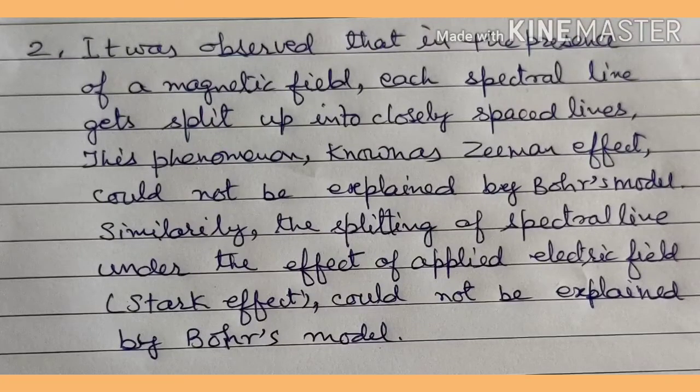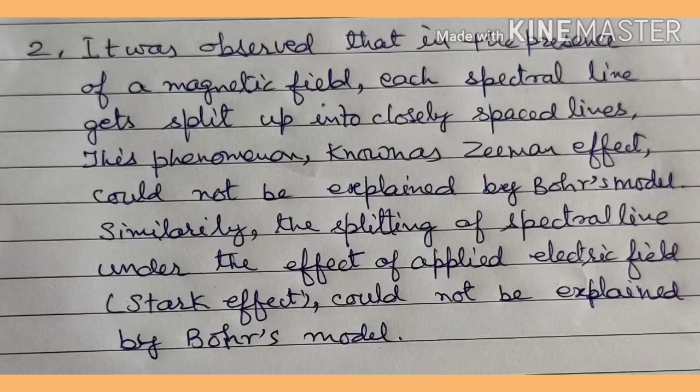Similarly, another effect is called the Stark effect. In the Stark effect, when we apply a strong electric field, the lines present in the spectra are again split into many fine lines.